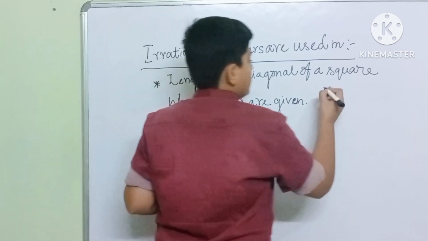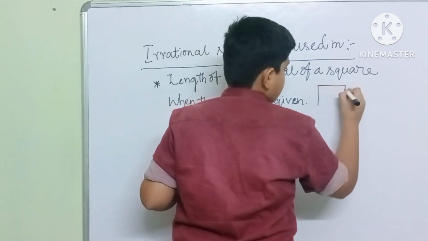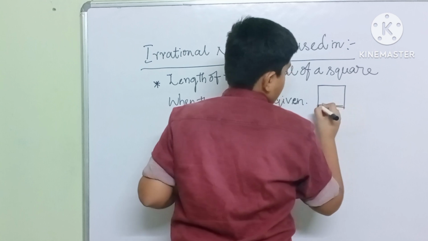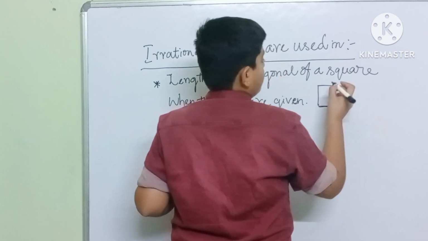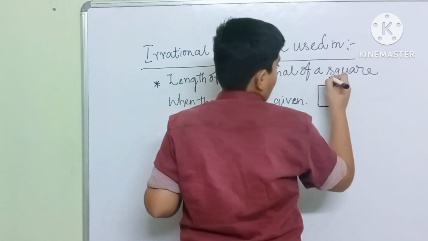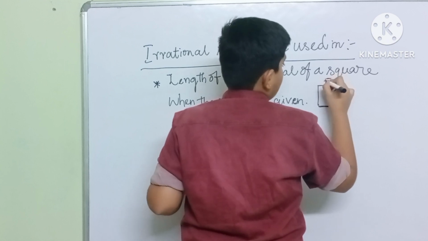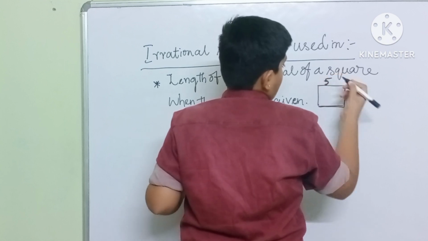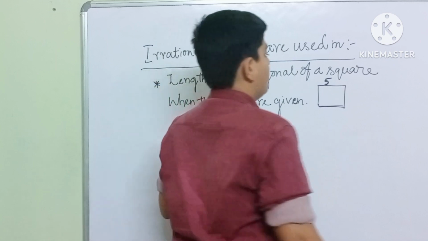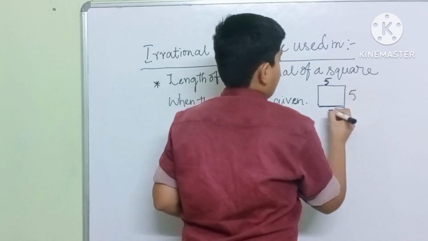Let me assume that this is a square, and let us assume that all the sides are 5. In a square all the sides are equal, so all the sides are 5.